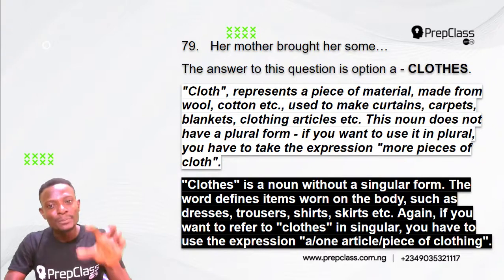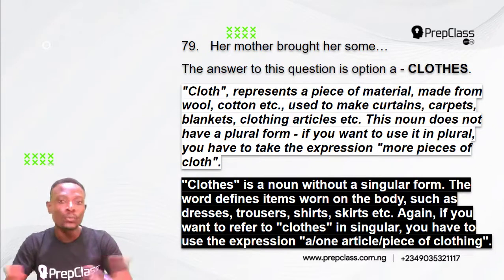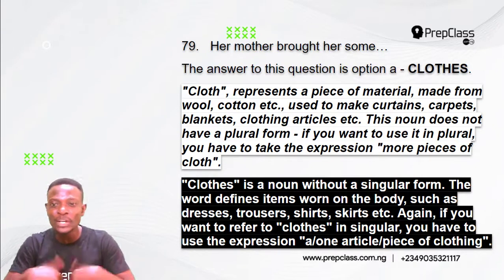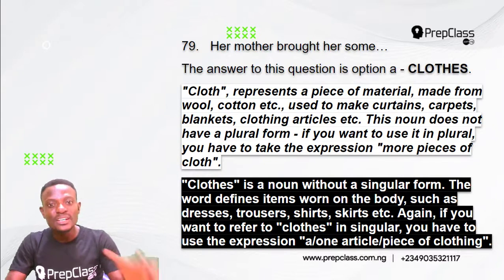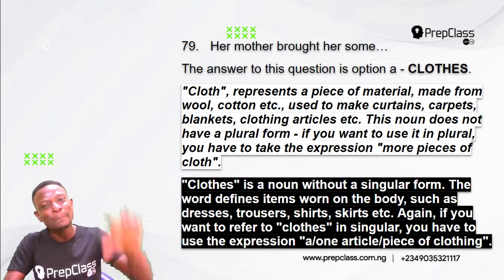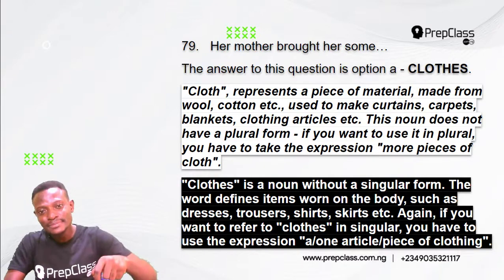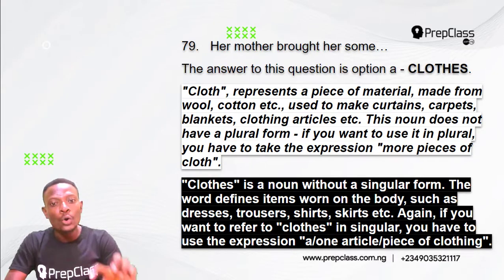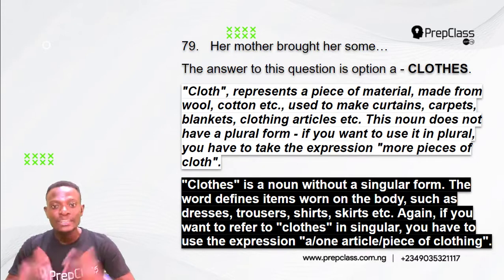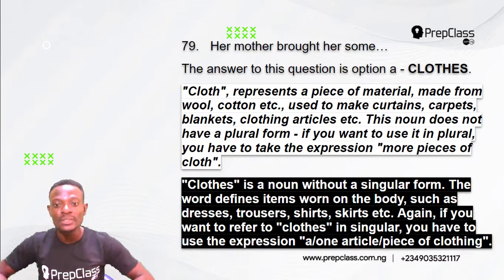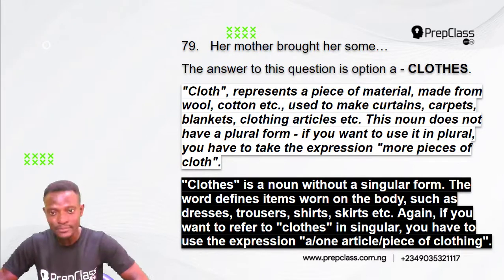Now, cloth represents a piece of material made from wool, cotton, etc., used to make curtains, carpets, blankets, clothing articles, etc. So cloth, C-L-O-T-H, represents a piece of material. Clothes, C-L-O-T-H-E-S, is a noun without a singular form. The word defines items worn on the body, like I am wearing a piece of clothing.